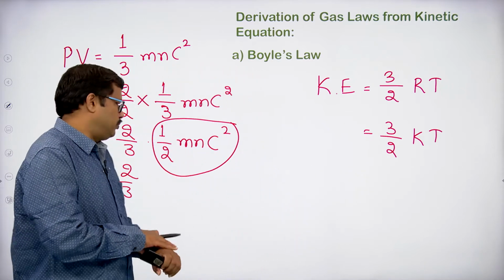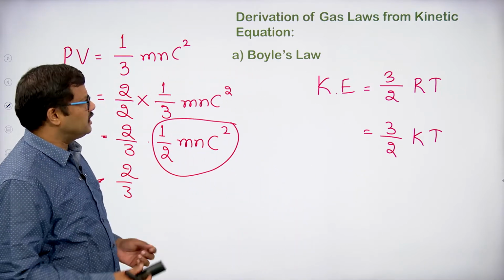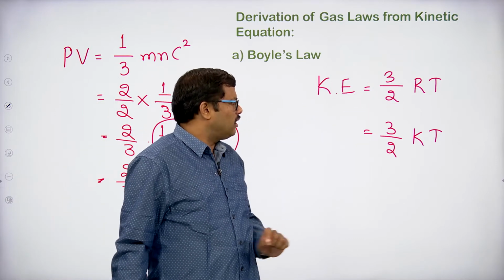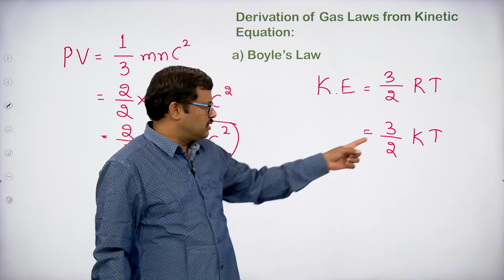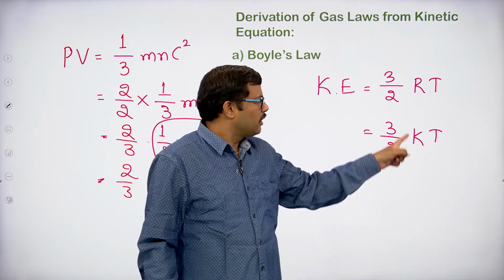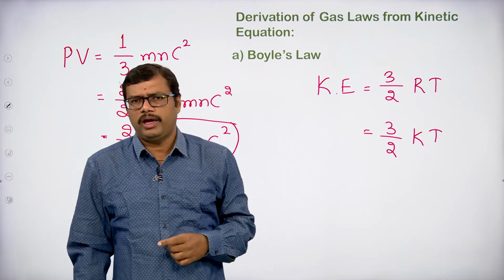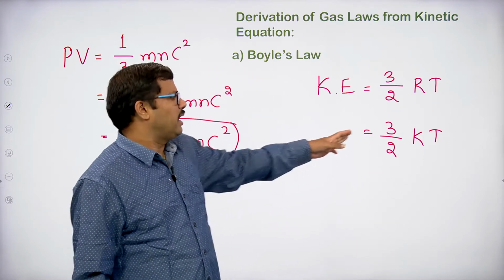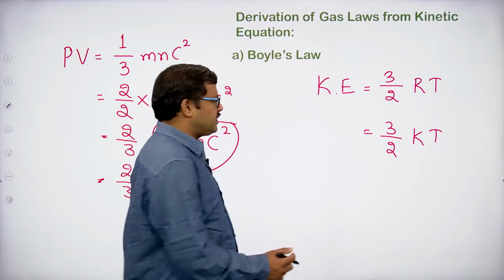Okay. So, the kinetic energy is 3 by 2 RT or 3 by 2 kT that we have given. This is for one molecule and this is for 1 mole. So, what is k here? k is the Boltzmann constant.